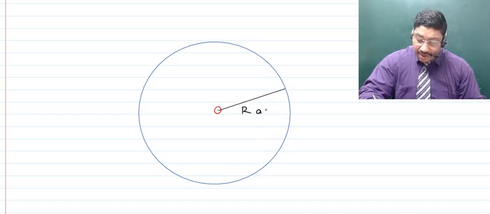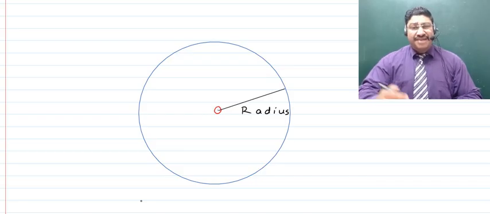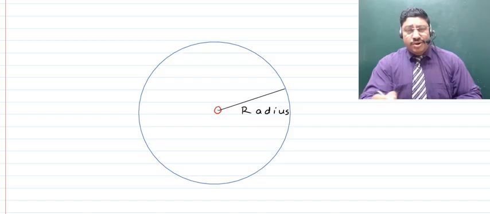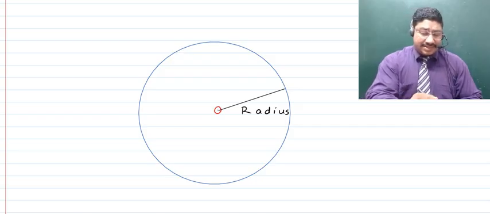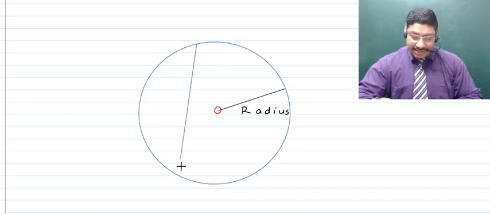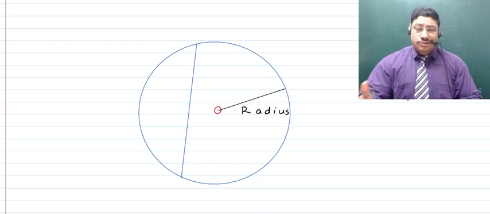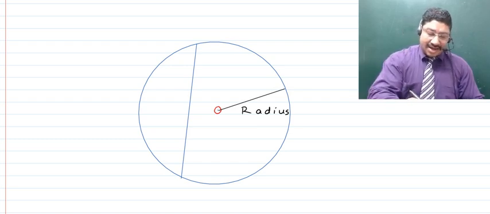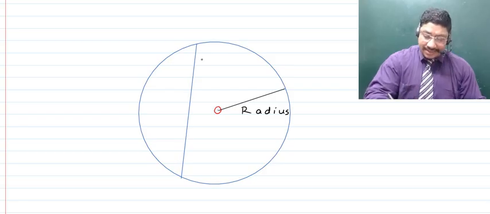So this, children, is what? It is the radius, right? Now suppose we have such a straight line which is the join of 2 points on the circumference of the circle, something like this, right? Then let's see what happens. If it is the join of 2 points on the circumference of the circle, and it is not moving out of the circumference of the circle, then such a straight line, children, is known as the chord, right? So this is a chord.